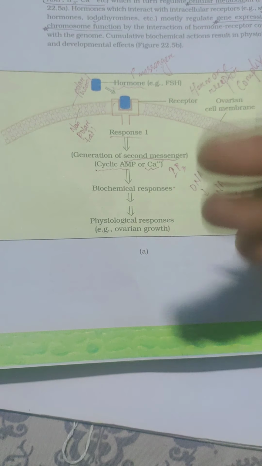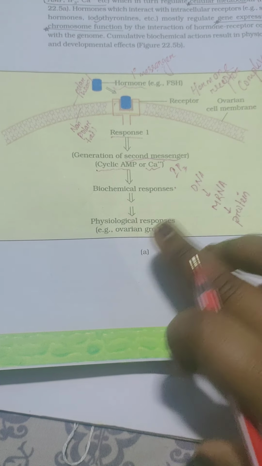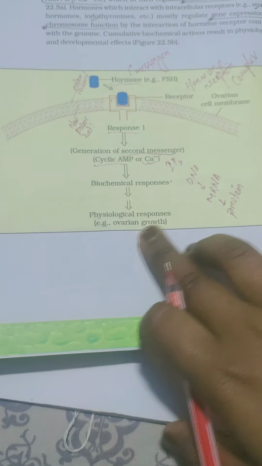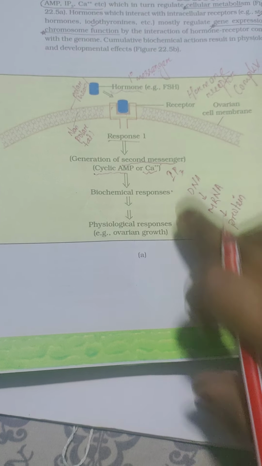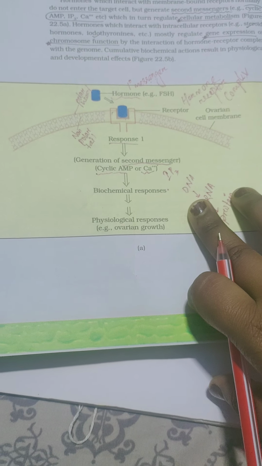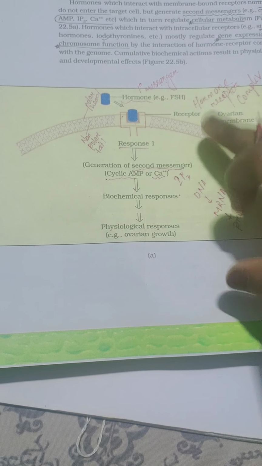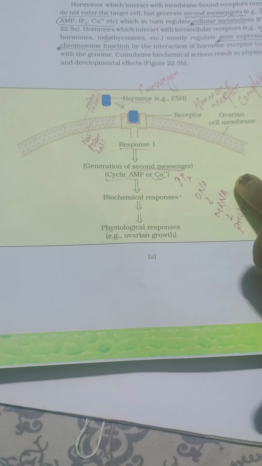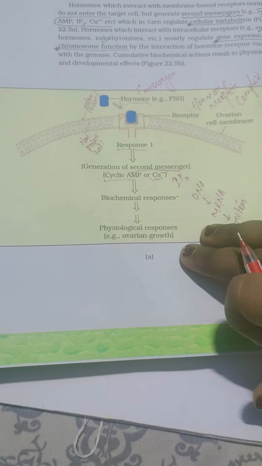That is, we will have some changes in the cell mechanism, or we will have some physiological responses. You can say in case of FSH, we will have ovarian growth. The example of FSH through this diagram. So FSH or peptide hormones, this type of hormone will be water soluble hormone, or you can say polar hormone. Moving to lipid soluble hormone.